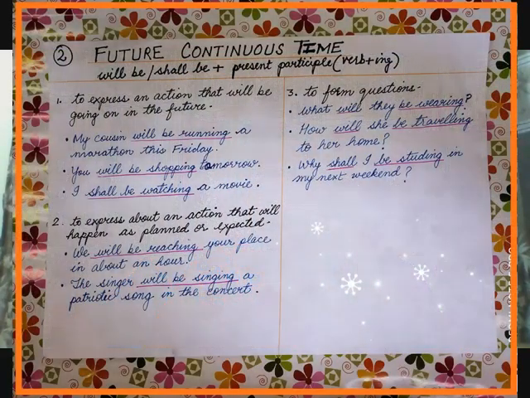It's a verb tense which indicates that something will happen in the future and continue for an expected length of time. On your screen, you can see the formula and a few examples which will help you to understand better what future continuous time actually is.